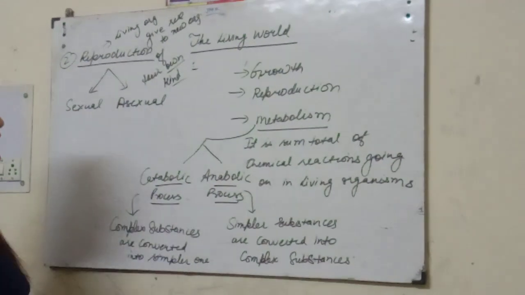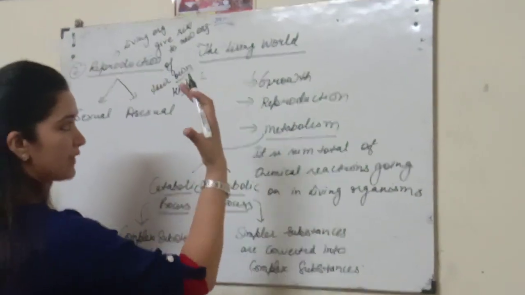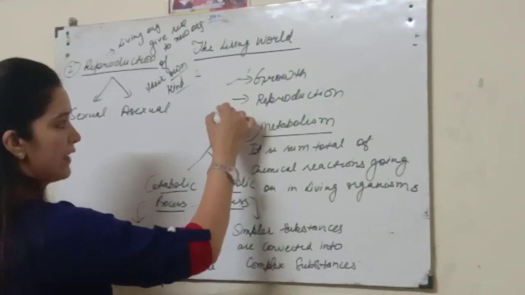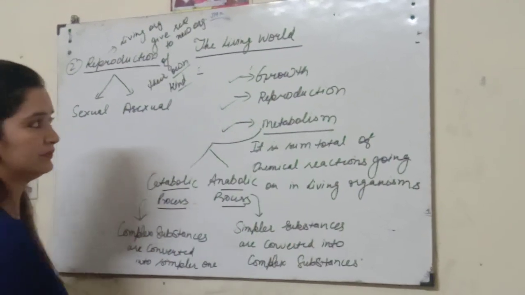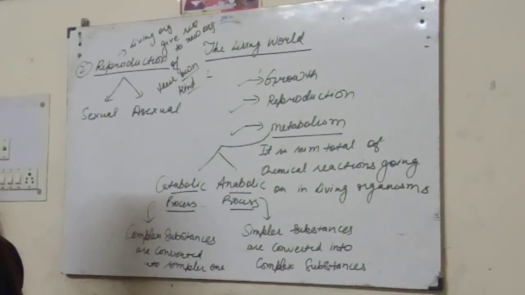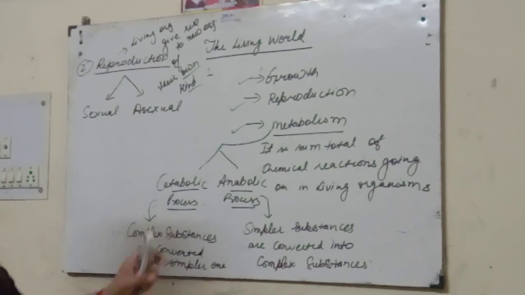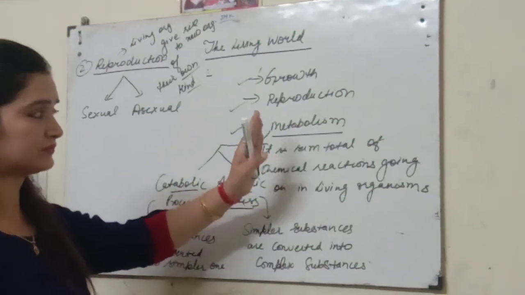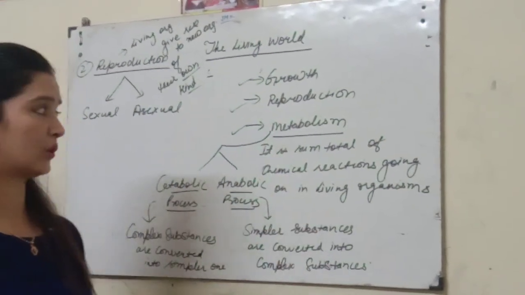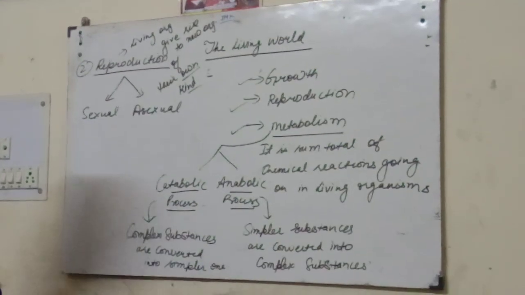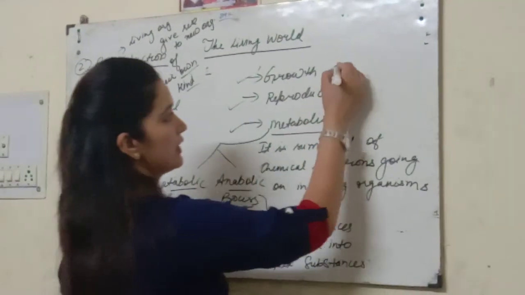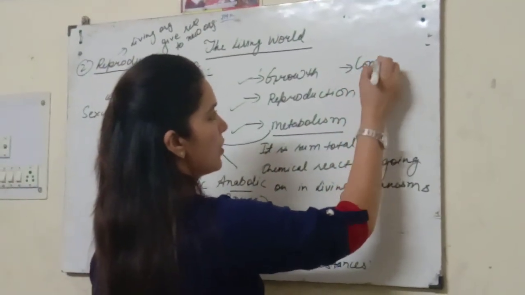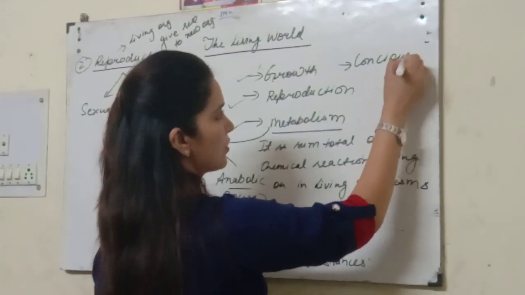So students, if an organism has growth, reproduction and metabolism, we say that it is living. If anything doesn't have these properties, we can regard it as non-living. Other important properties in living organisms are consciousness.